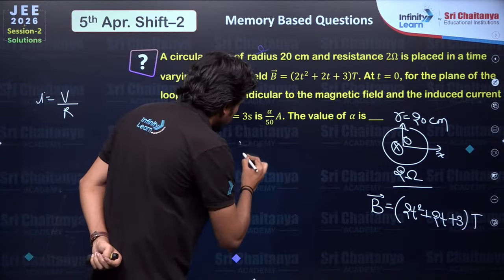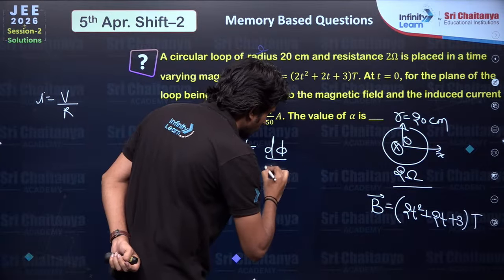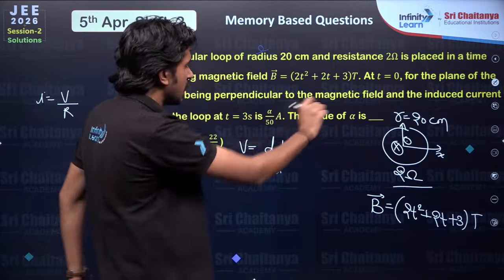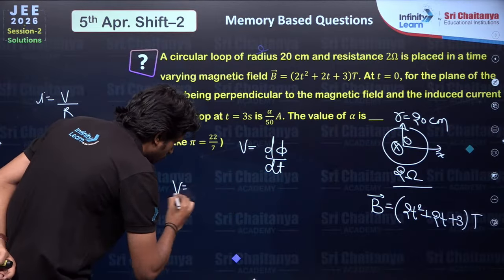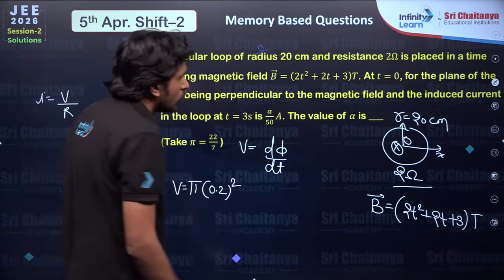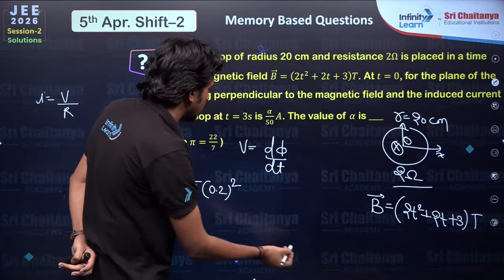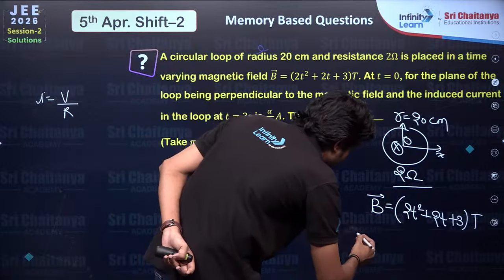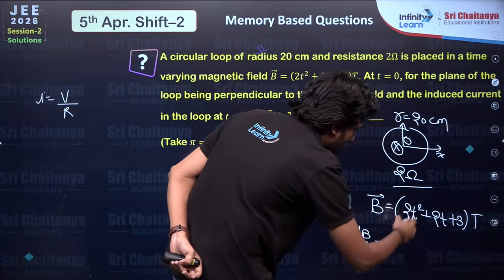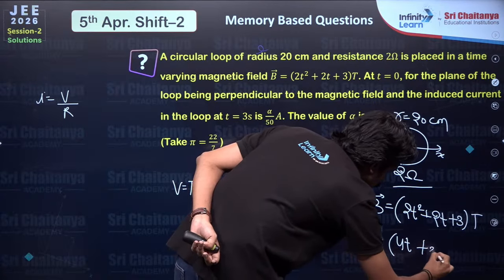According to Faraday's law, voltage is d phi by dt. But what is constant over here? The area is constant. So voltage will be area pi r square, that means 0.2 square, 20 centimeters means 0.2, times dB by dt. From here we can conclude that dB by dt will be 4t plus 2.